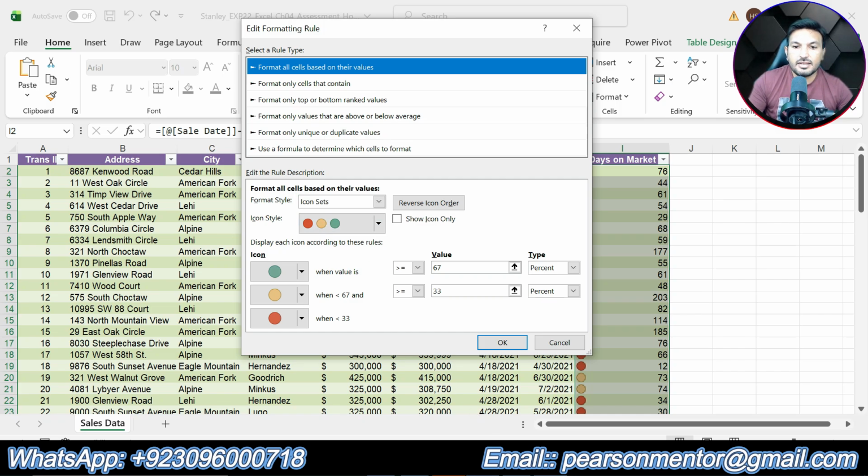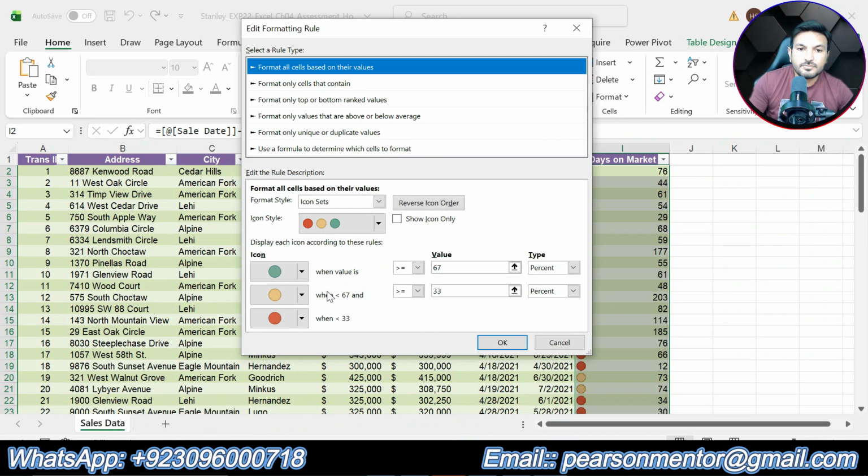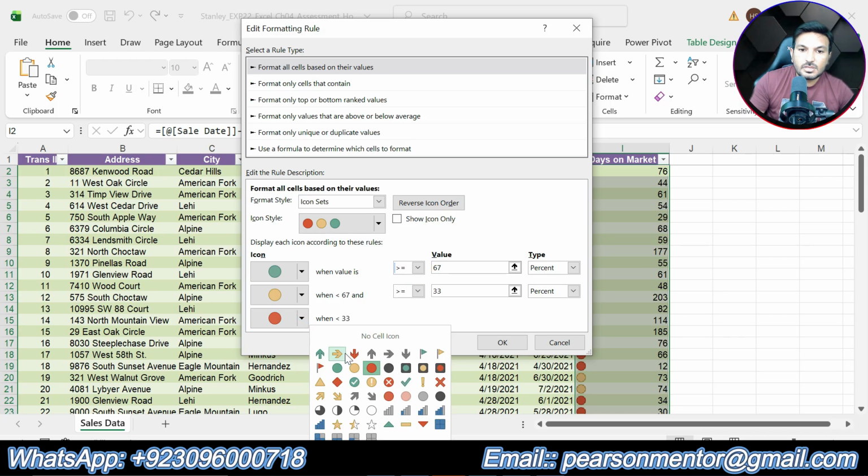Okay, then it is saying set the icon to display green for homes that sold within 45 days. Green when value is less than.